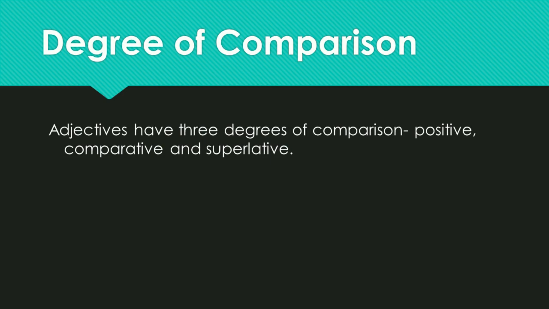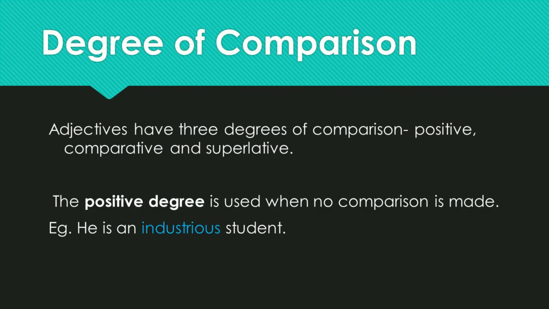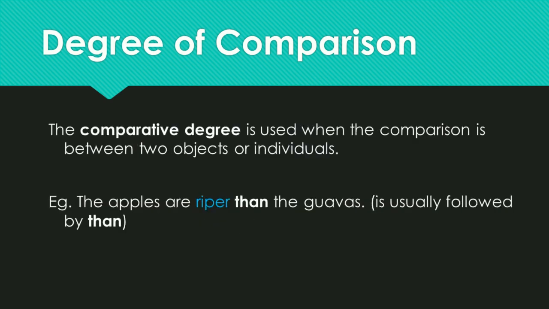Let us know about the first one, that is the positive degree. The positive degree is used when no comparison is made. For example, he is an industrious student. The second degree of comparison is comparative degree. The comparative degree is used when the comparison is made between two objects or individuals. For example, the apples are riper than the guavas. Now here, always remember that the comparative degree is usually followed by the word than.